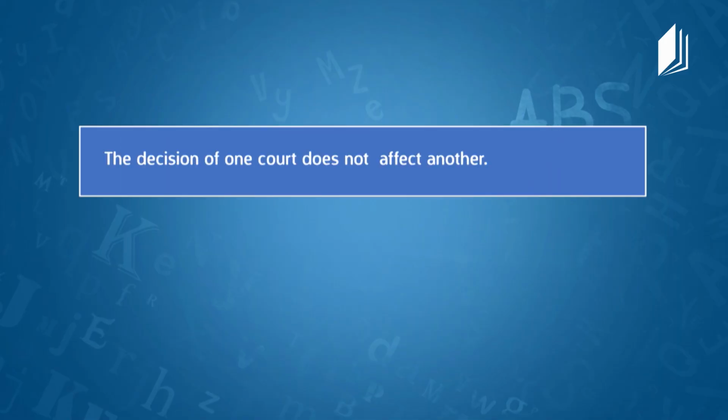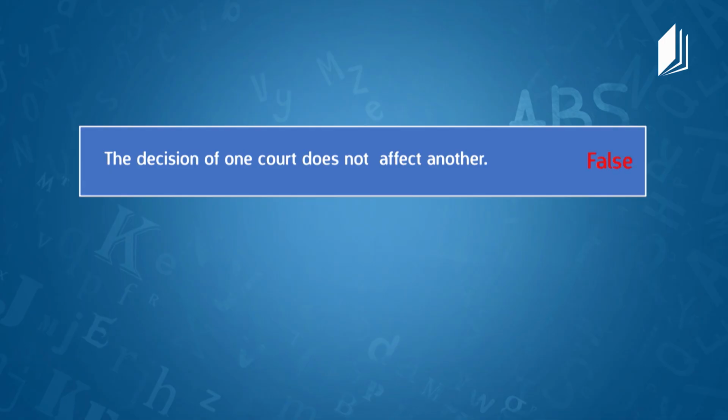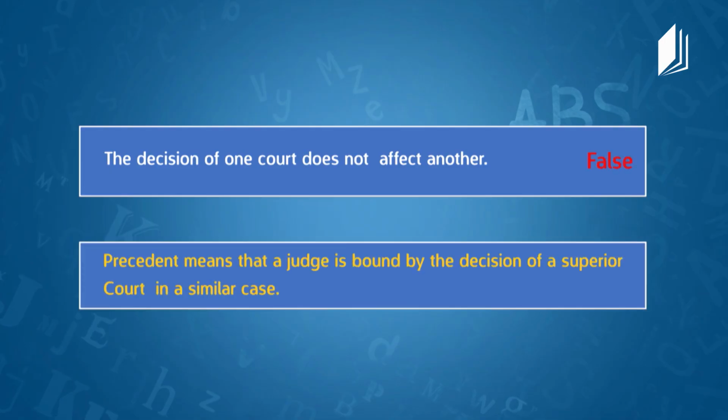Okay, and I think that we have one more statement. And I will read it. And I will try. The decision of one court does not affect another. Is that true? I think that's not true, definitely. It's false, because I remember we read precedent means that a judge is bound by the decision of a superior court in a similar case.